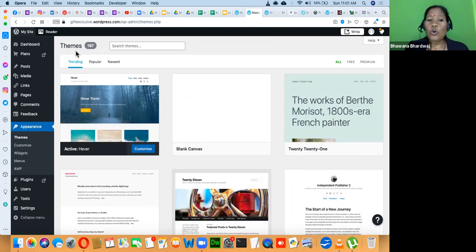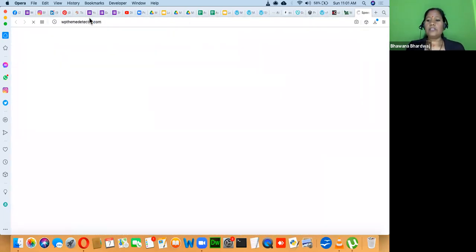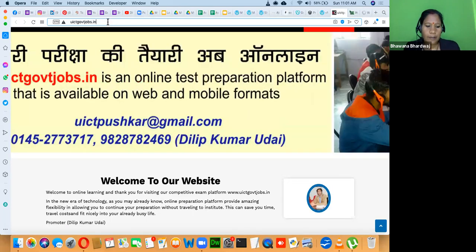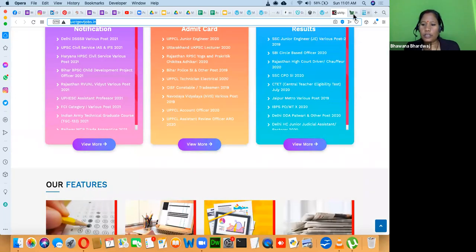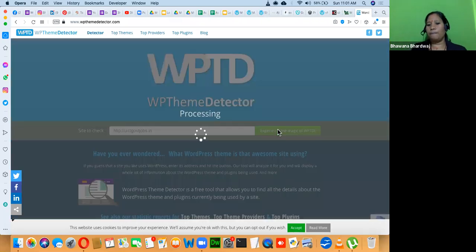But if you are very much inspired and impressed with a particular WordPress website, and you want to know which theme they have used, there you can use one more tool, WP Theme Detector. So here you can go and check which theme they have used. If this is the website and you want to know which theme they have used, you can just go, click here, and see which theme they have used.